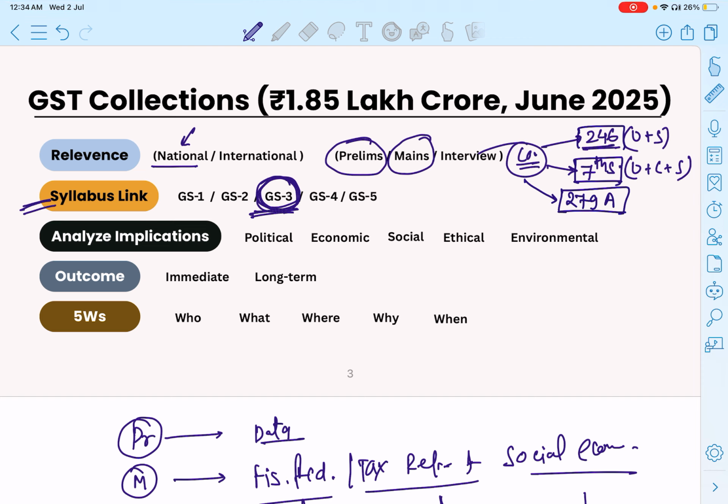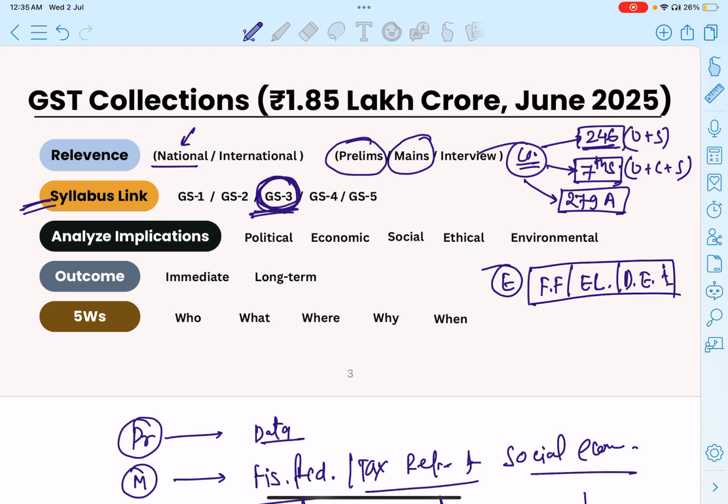The related concepts for the economic section are fiscal federalism, economic liberalization, and digital economy integration. These are all connected with the economy section.